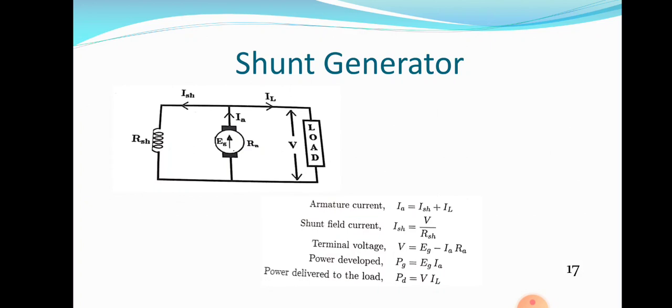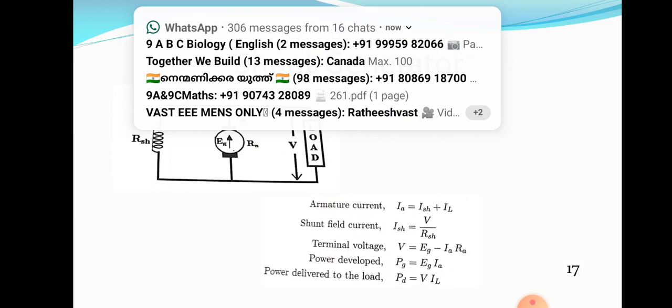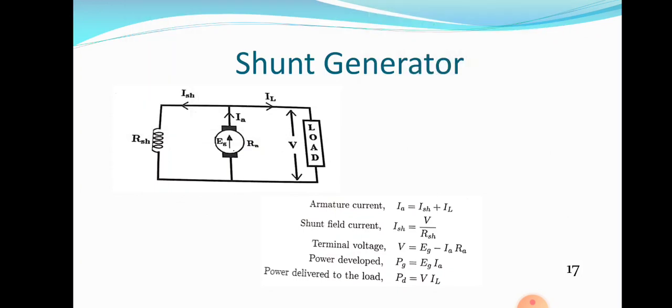Today I am giving an introduction to these three generators first. In the next class, we will discuss these generators in depth. So, separately excited generator and self-excited generator. In a separately excited generator, there should not be any electrical connection between armature winding and field winding. In self-excited generators, there should be a connection between the armature winding and field winding. If it is a parallel connection, that generator is known as a shunt generator. If it is a series connection, it is known as a series generator.